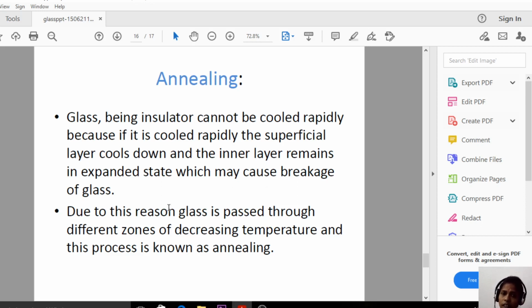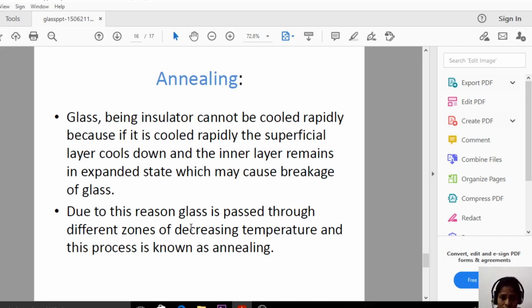So if we cool the glass very rapidly, what happens? Only the external surface will be cooled, whereas the inner part will not be cooled. So when it is not cooled evenly, it will break very easily. It is a best electrical insulator, so we must cool this very slowly. That process is called the annealing process.